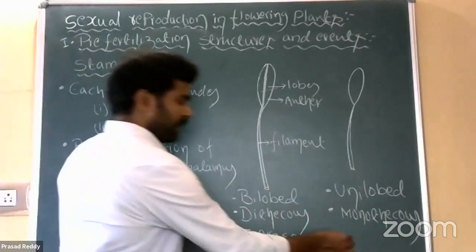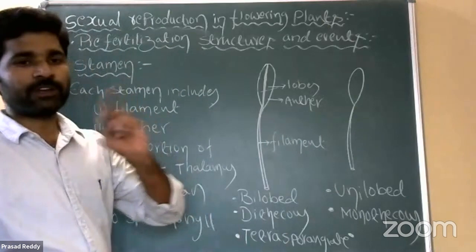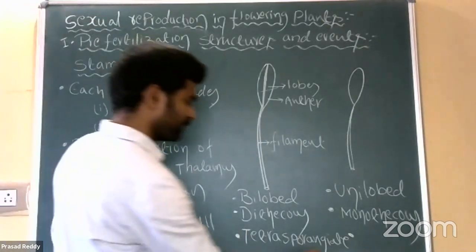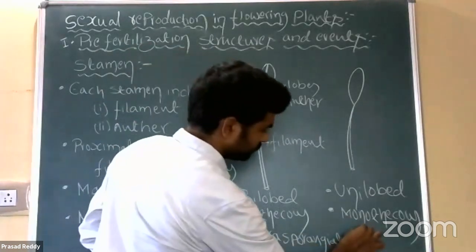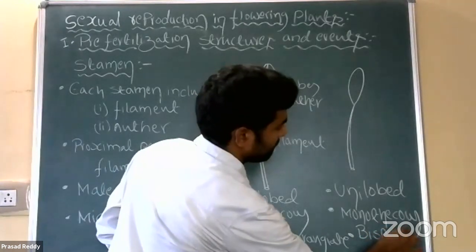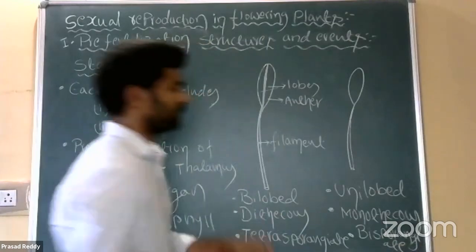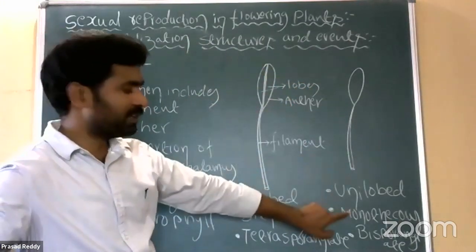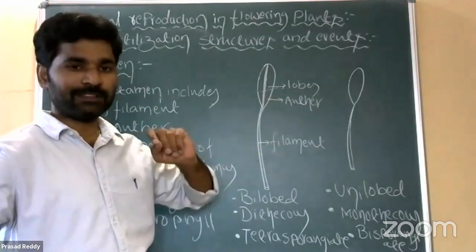Then each theca, otherwise each lobe, consists of 2 microsporangia or 2 pollen chambers or 2 pollen sacs. Hence it is called bisporangiate anther. Bisporangiate anthers. Right? So it is unilobed, monothecous, then bisporangiate anther.